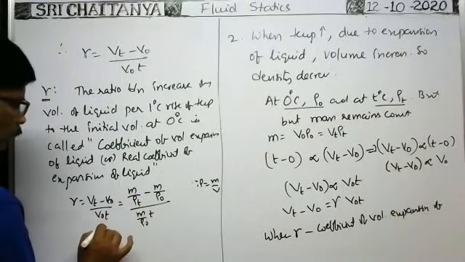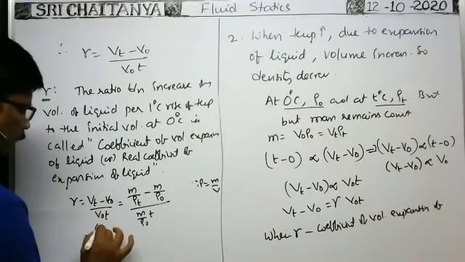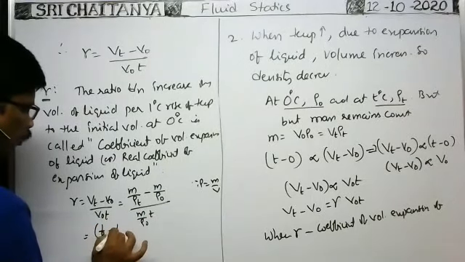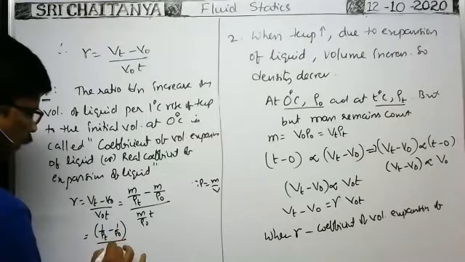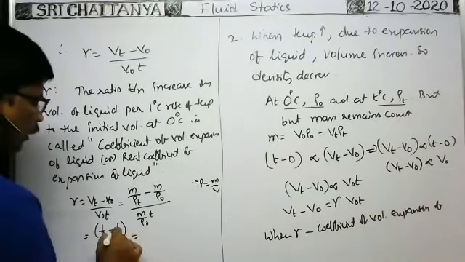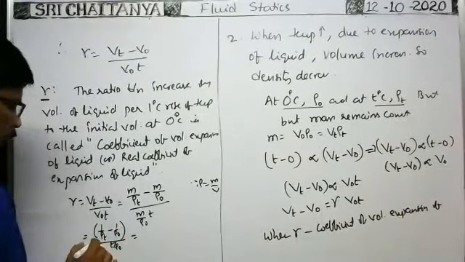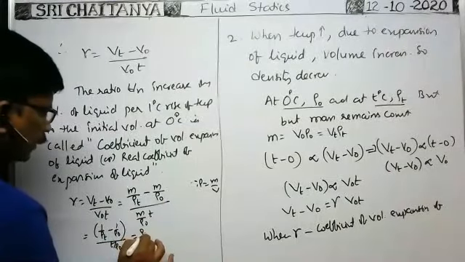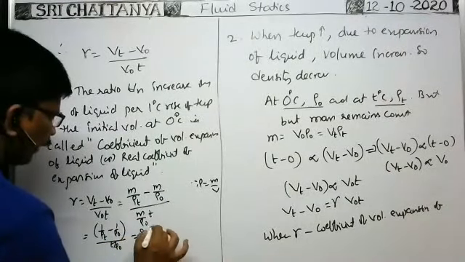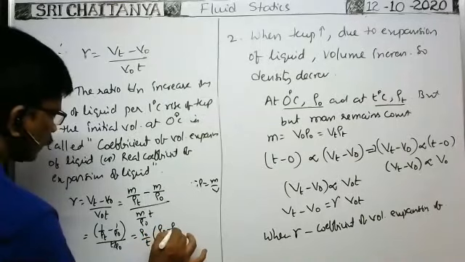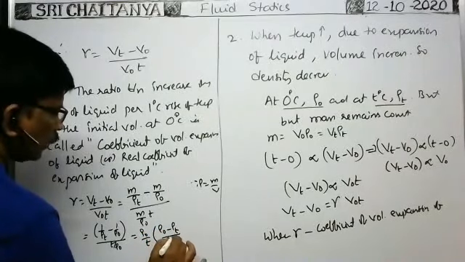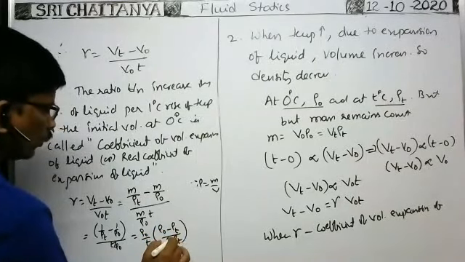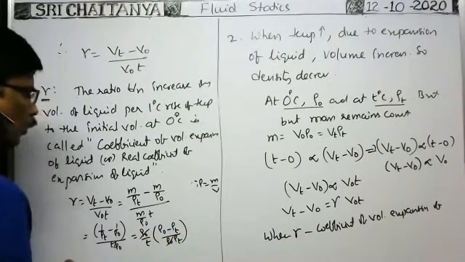The remaining is, you take LCM here. Of course, here we got 1 by rho T minus 1 by rho naught, by T by rho naught. When you take LCM, this can be written as rho naught by T into (rho naught minus rho T) by (rho naught into rho T). You will get rho naught cancel. Okay.